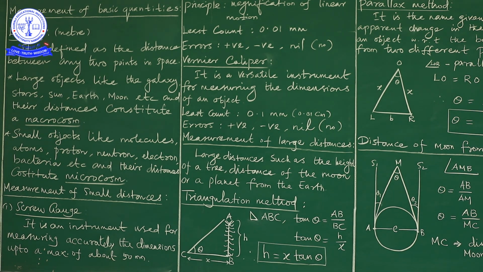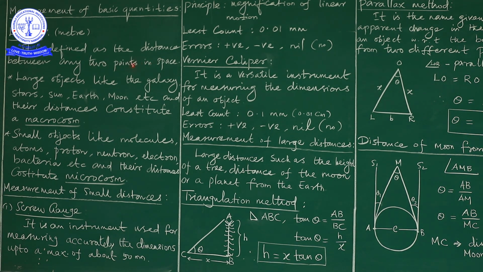So how are we able to define the concept of length? See on the board, it is defined as the distance between any 2 points in space. In space means we can call vacuum, we can call free space, whatever it may be. So we are going to measure the distance between any 2 points. How much distance is covered by 2 points, it is known as length. So we conclude that the definition of length is the distance between any 2 points in space.